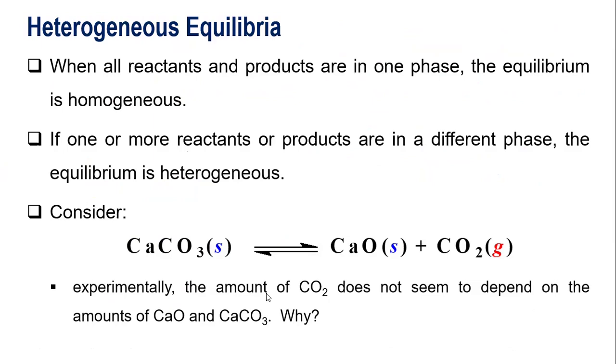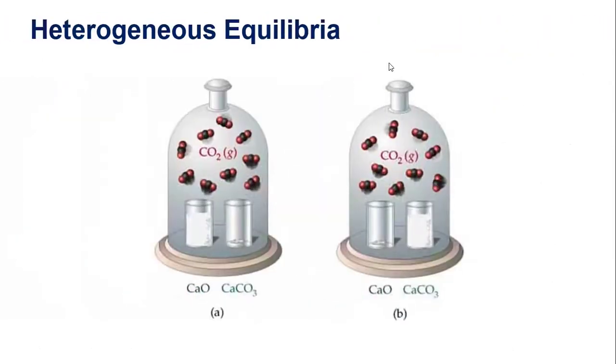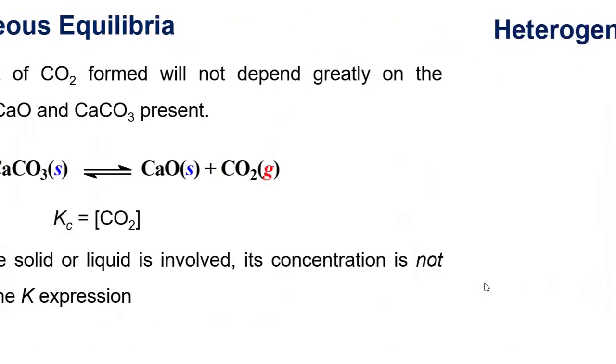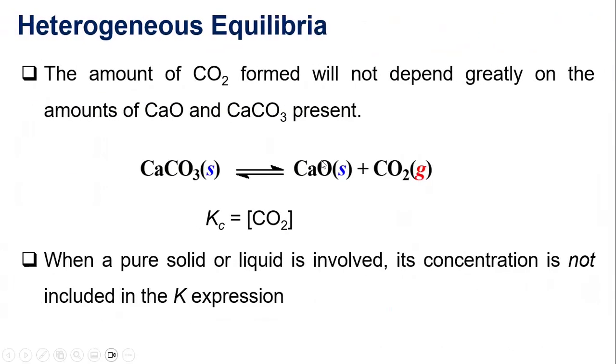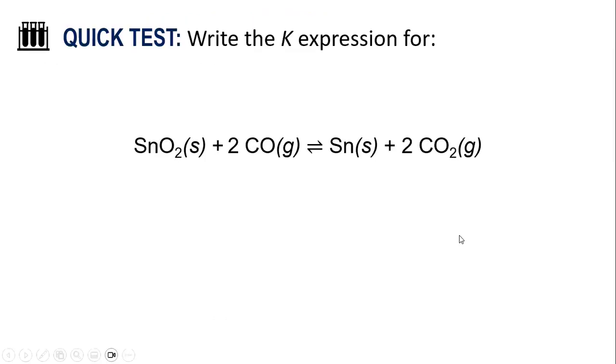So again, the amount of carbon dioxide does not seem to depend on the amounts of calcium oxide and your calcium carbonate if you have heterogeneous equilibria. Because here again, these are all solids and the one that is involved in your chemical equilibrium is only your carbon dioxide.